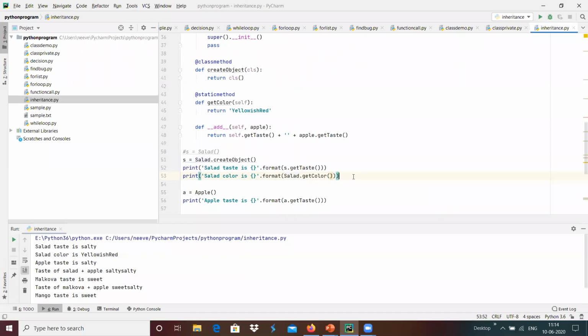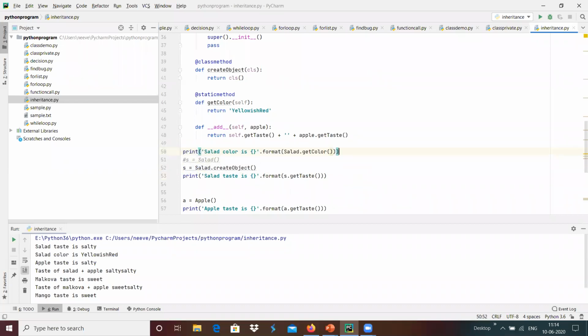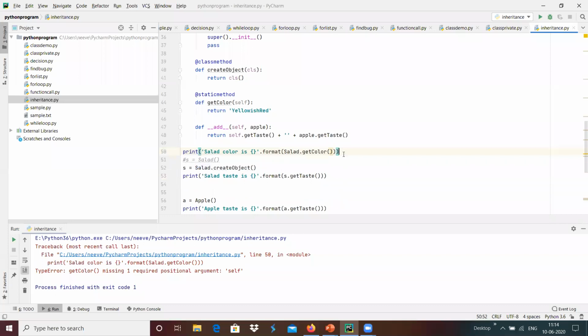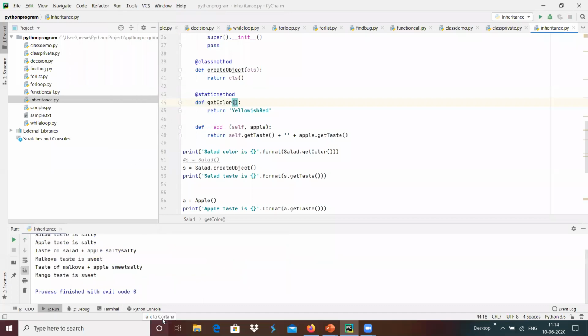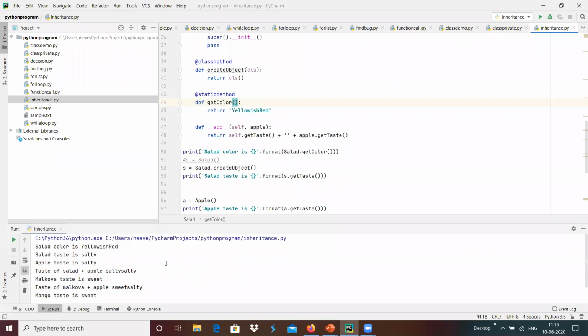We are directly calling that function. Maybe I'm going to put salad color directly over here. Yeah, salad dot color has been called.